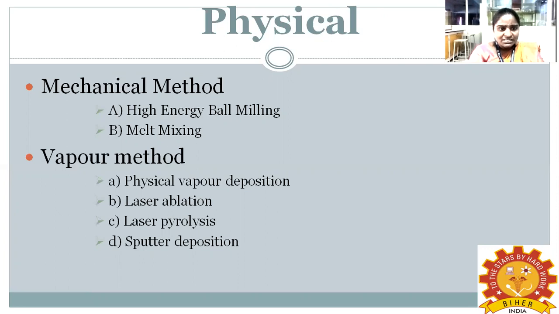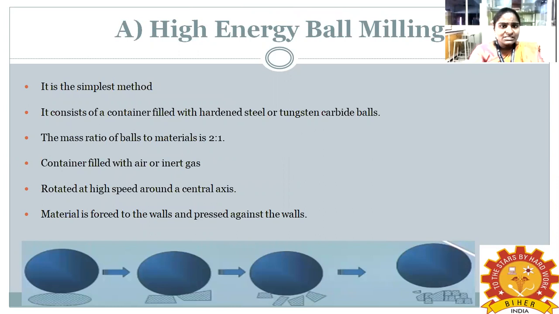So first we will see the mechanical method under the physical one. The first mechanical method is the high energy ball milling method. It is the simplest method, and it consists of a container filled with hardened steel or tungsten carbide balls.